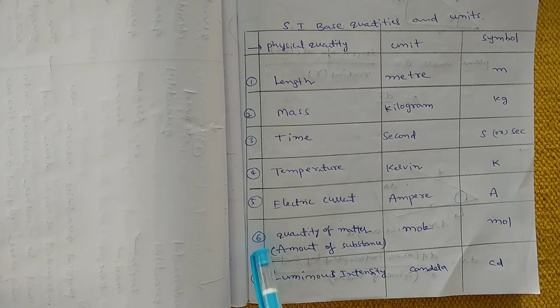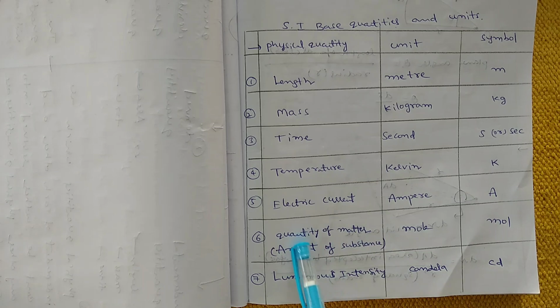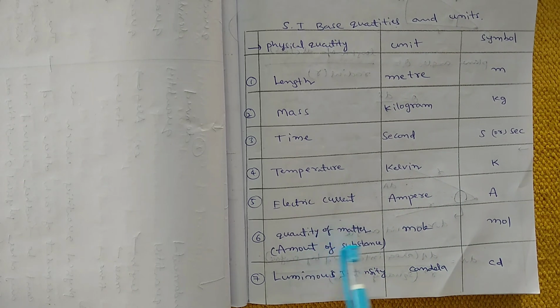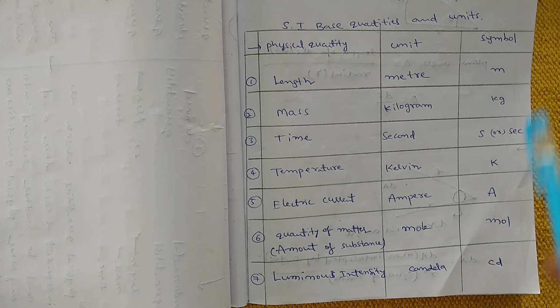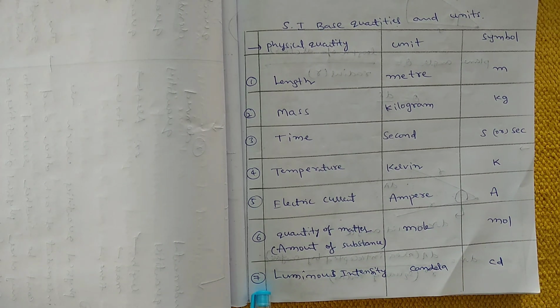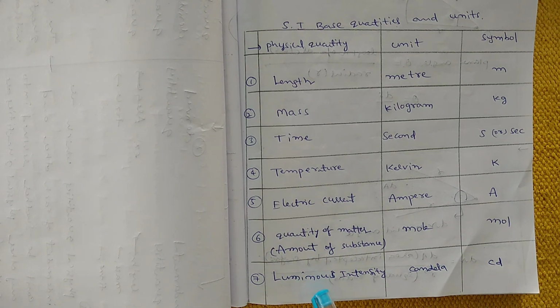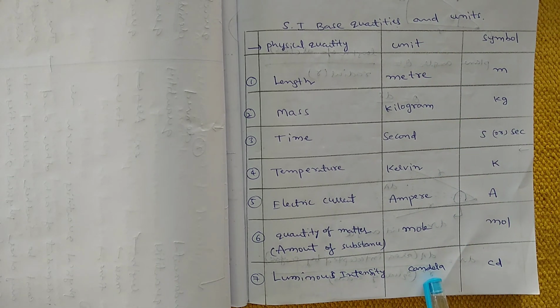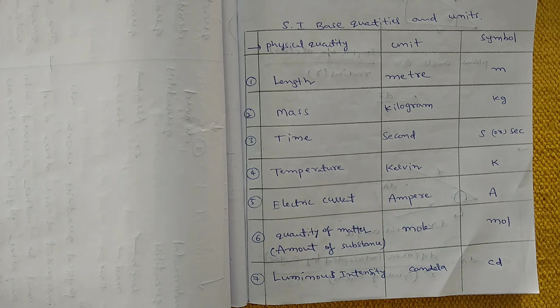The sixth one is the amount of substance, or you can say quantity of matter. The unit of this physical quantity is mole, and the symbol is mol. And the seventh one is luminous intensity, and its unit is candela, and the symbol is cd.